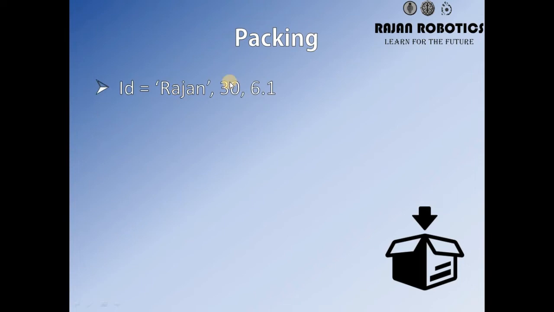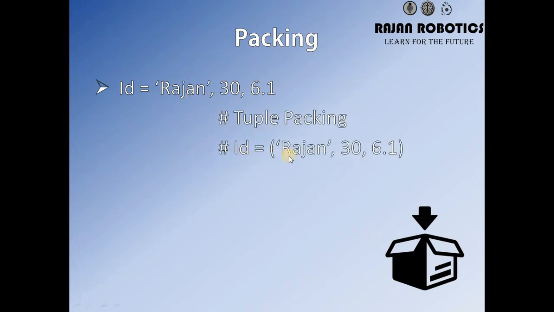When we have a sequence of data with one variable, we call it packing. Putting different sequences of data in one variable or one object is called packing. And this is called tuple packing, and this is the same as with circular braces. The values are the same. Okay, and when we ask id of 1, using indexing, we get Rajan. This is the 0th element according to indexing.